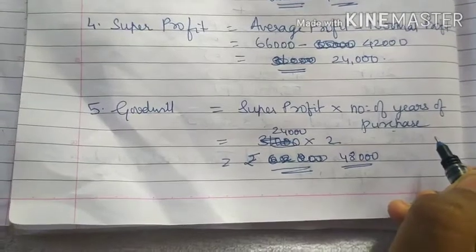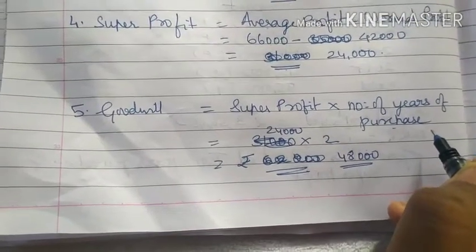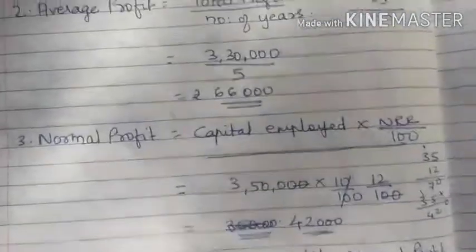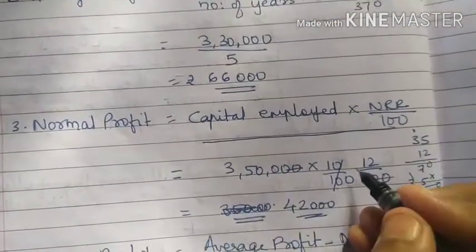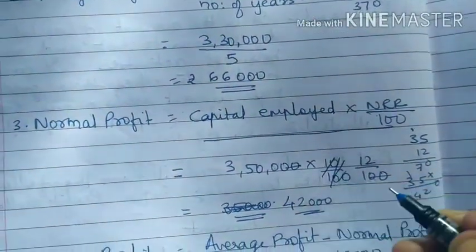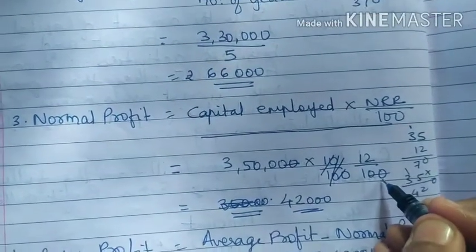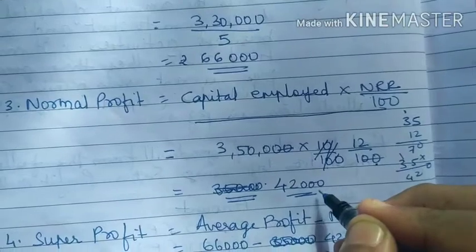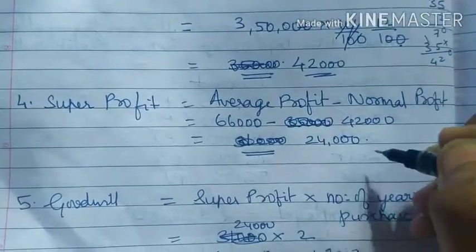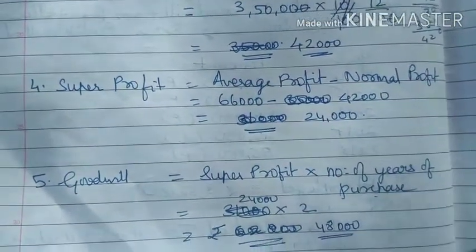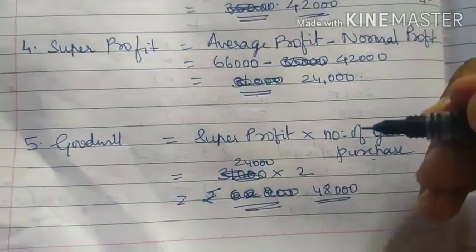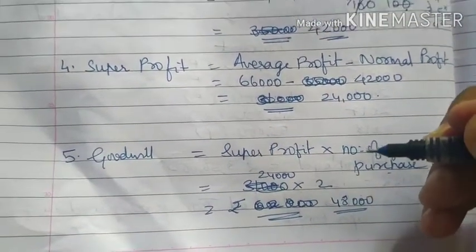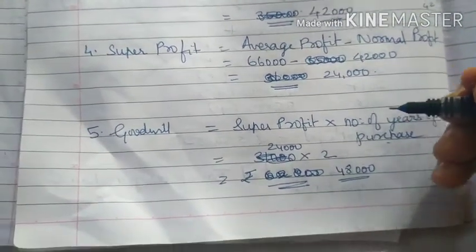The NRR rate was 12%, not 10%. So 3,50,000 into 12 upon 100 will be 42,000. Then super profit and then goodwill. This way you learn how to find goodwill by the super profit method.